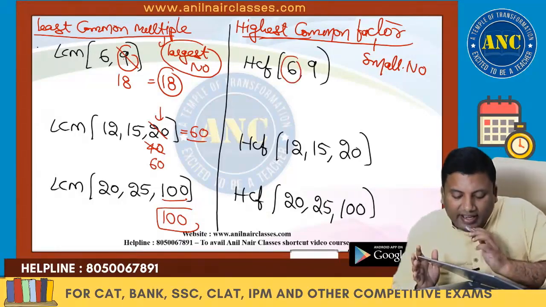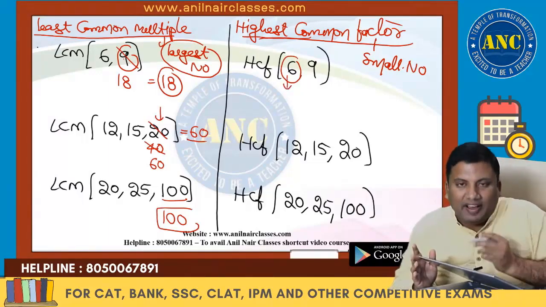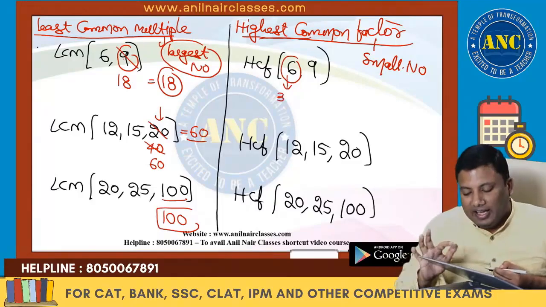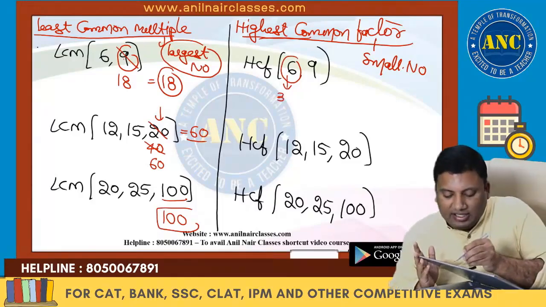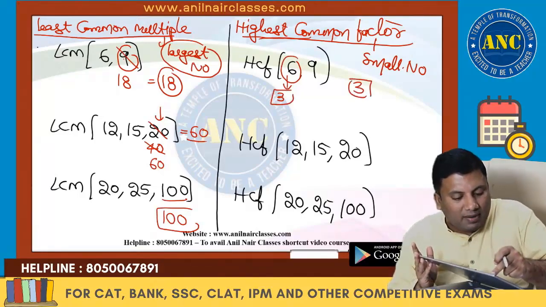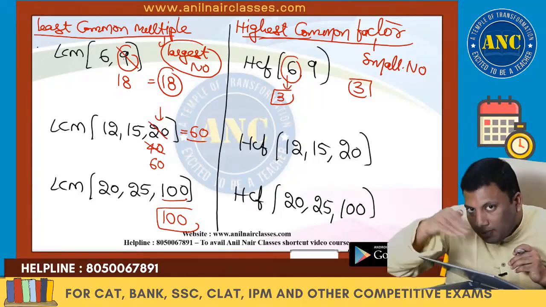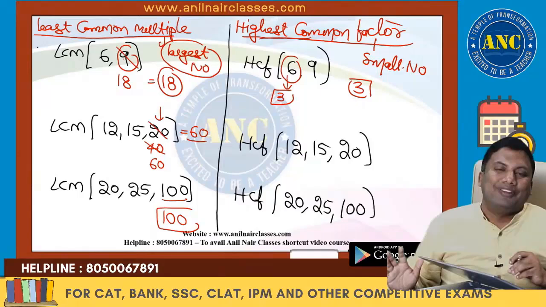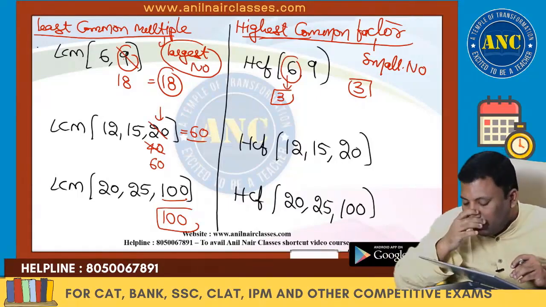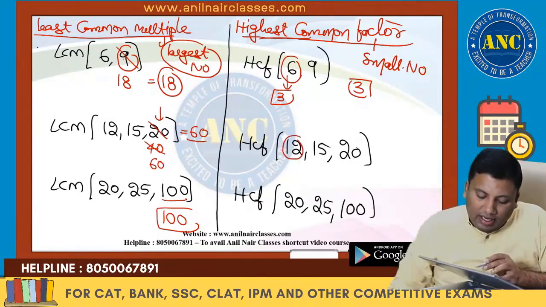In highest common factor, take the smallest number. Does 6 divide 9? No. Here I took the multiples; here take the factor. What is the next highest factor of 6? 3. Does 3 divide 9? Yes. So the answer is 3. Here you take the largest number and multiples. Here you take the smallest number and the factor. Are you all with me?